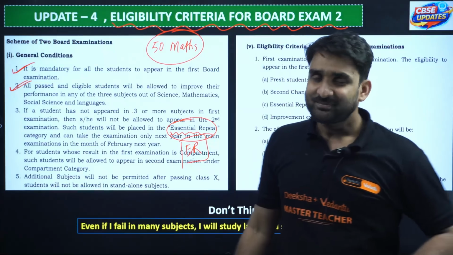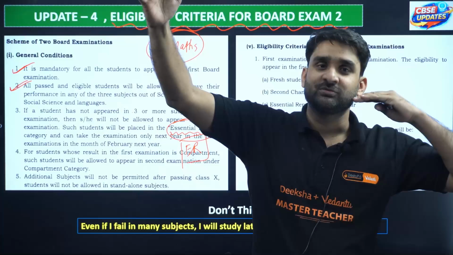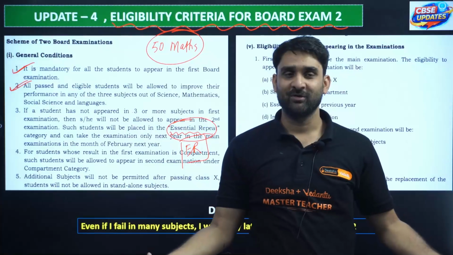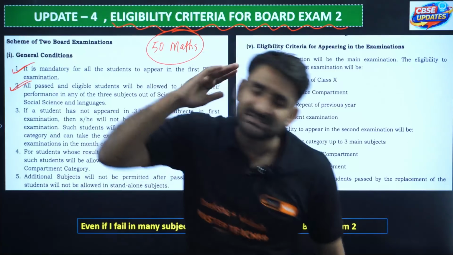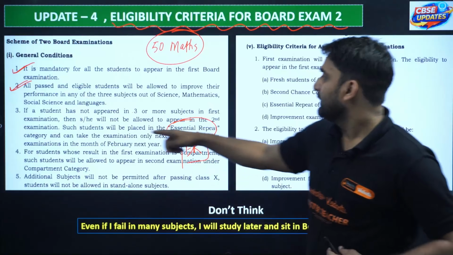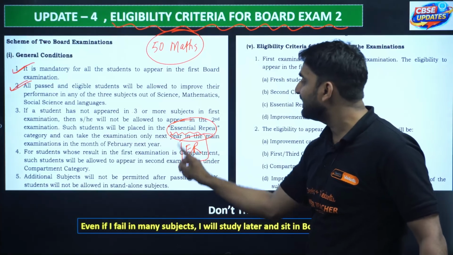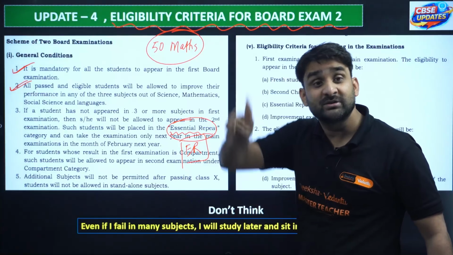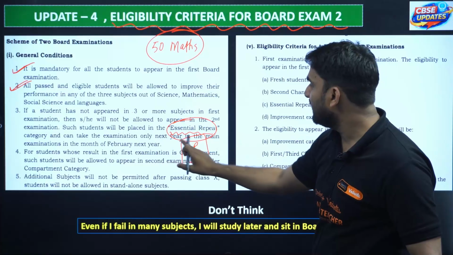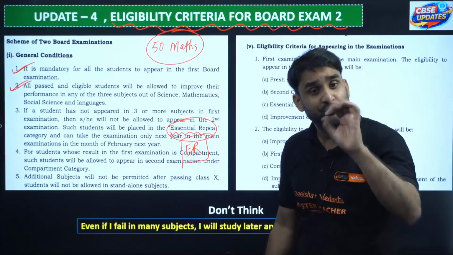So if some students have the mentality that if I'm not able to perform well, or if I'm not able to sit in 3 subjects in board exam 1, then board exam 2 is there. No my dear, this is just your misconception. Come on, get rid of this misconception. If the student has not appeared in 3 or more subjects, those students will be considered ER. It means you will only write your board exam next year. This is called the essential repeater category, and you take the examination only next year in the main examination in the month of February, meaning February 2027.